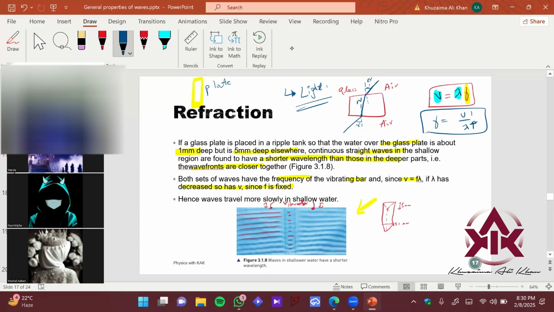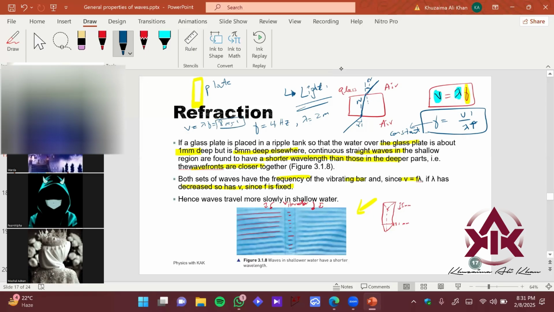If I am entering from deeper to shallow region, my f is constant, it is fixed. I want to make sure that we have constant frequency. So to compensate, if my lambda is increasing, should my speed increase or decrease? Anyone? Let's say my frequency is 4 hertz. My initial lambda in the deeper region is 2 meters, right? So to find the speed, it would be lambda f. I multiply it out and I get 8 meter per second, right?